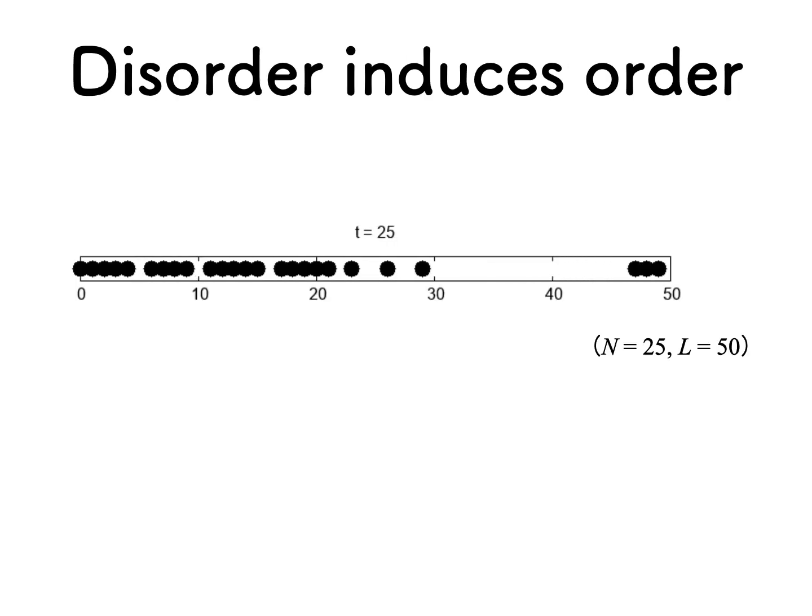This is a movie of a TASEP in a quenched energy landscape where N equals 25 and L equals 50. As you can see, there are low density and high density phases, which is the same as the homogeneous TASEP. So phase separation occurs in this system. However, unlike the homogeneous TASEP, the phase separation is somewhat static, not dynamic.